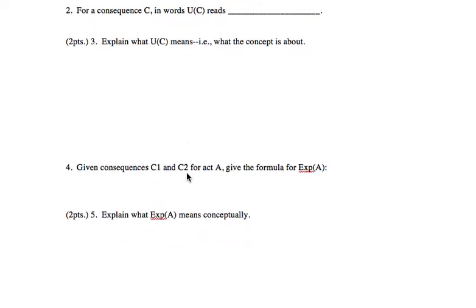The formula for this, for 4, is probability of consequence 1 times utility of consequence 1 plus probability of consequence 2 times utility of consequence 2.